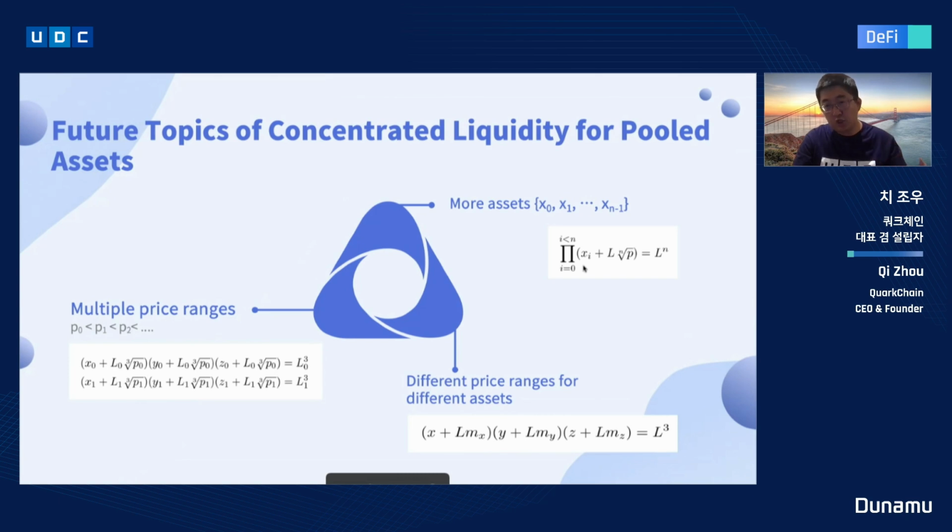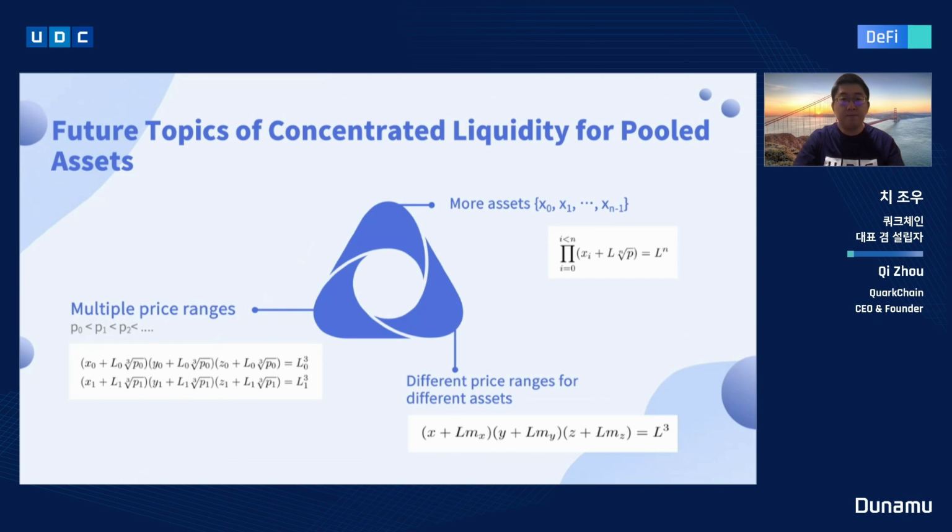It can be naturally extended to more assets, like 4, 5, or even more, by extending the equation to the product of the xi plus L times n square root of p equals n to the power of n, so L to the power of n. This will be able to support multiple assets and also concentrate the liquidity in the P and 1 over P.